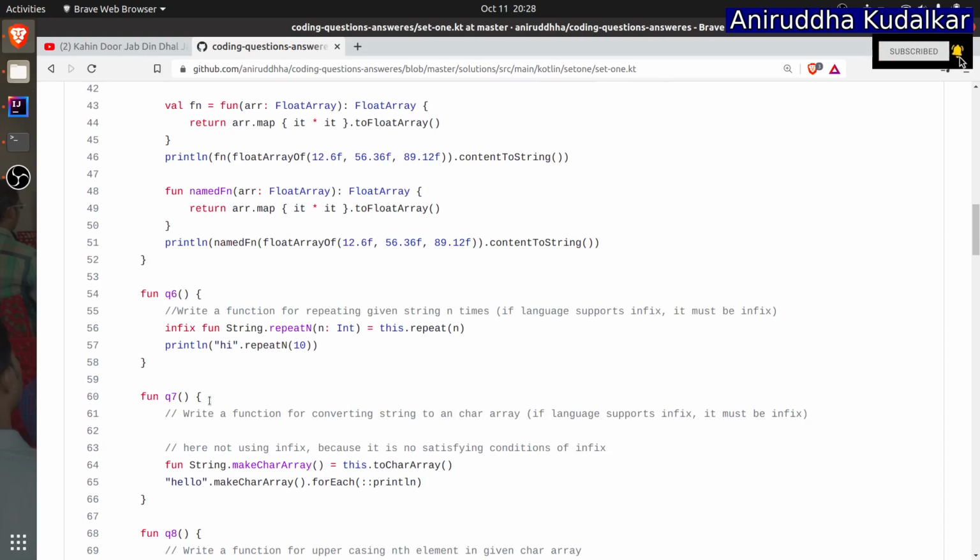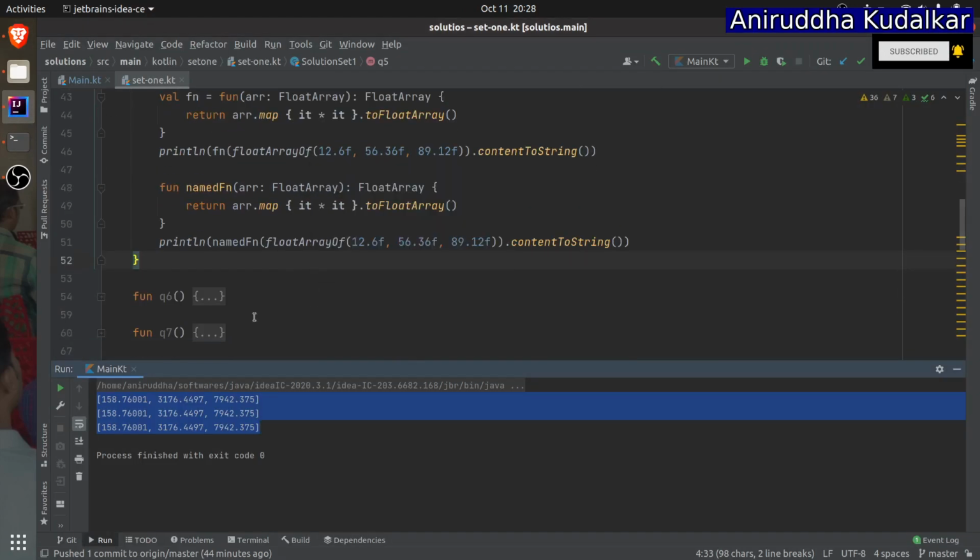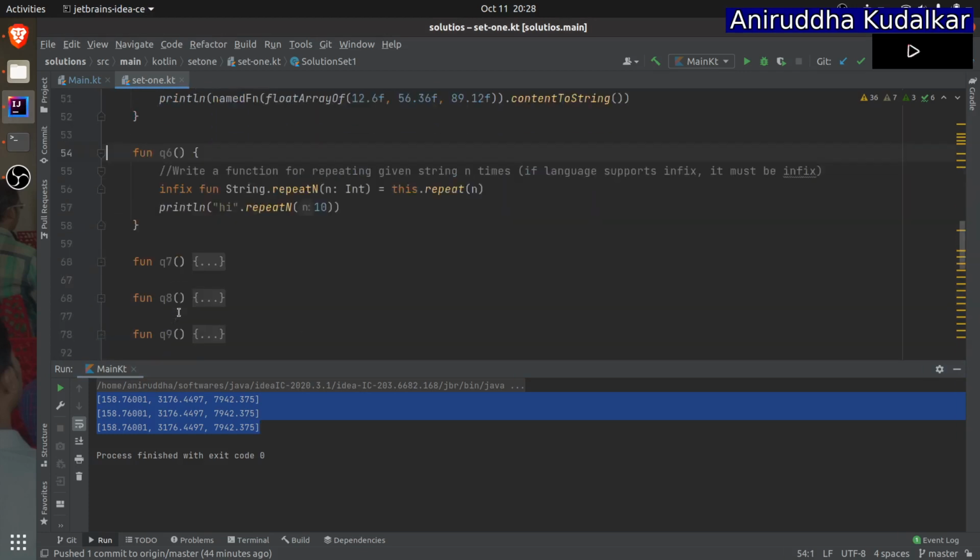Now question 6: write a function for repeating a string n times. If the language supports infix, it must be infix. See now, this is an extended infix function, line number 56. So here you are saying, hi, I want to repeat 10 times. Well, there is a built-in function also, but just for example I have given infix. You can write in this way. For question number 6, I'll write the infix way.